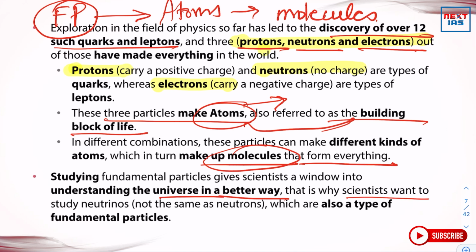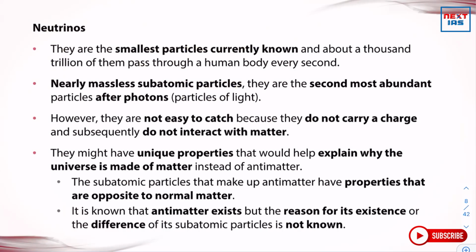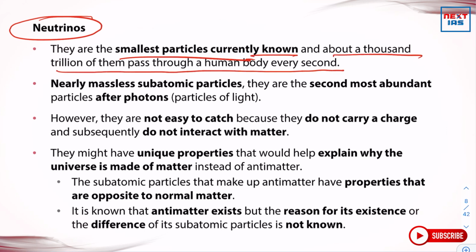And that is why scientists wanted to study neutrinos, not the same as neutrons, which are also a type of fundamental particle. Okay, neutrinos. Let us discuss what neutrinos are and why they are important for us. They are the smallest particles currently known, and about 1,000 trillion of them pass through our human body every second.